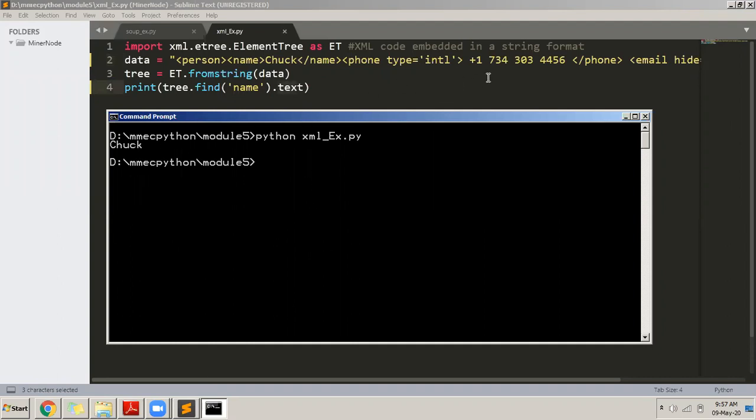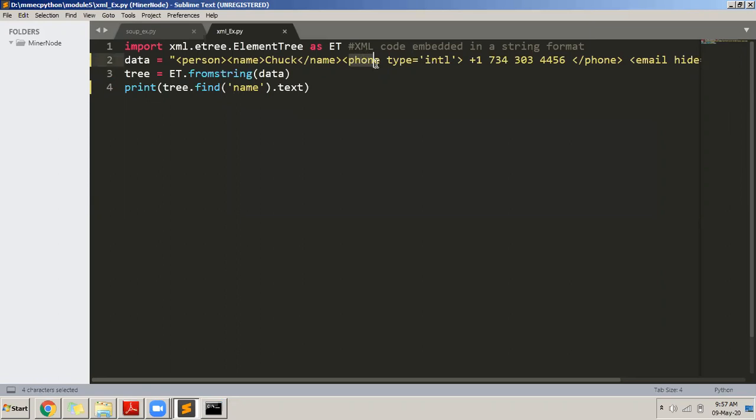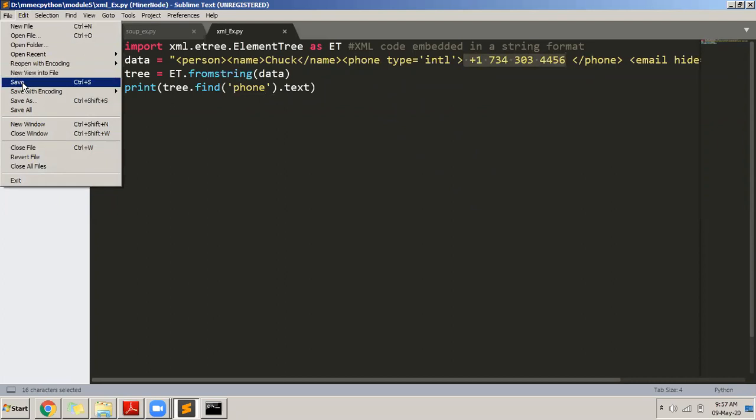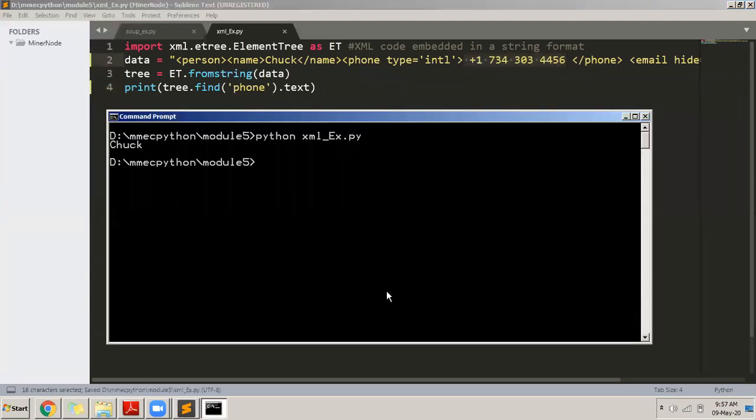Similarly, if you want to display the phone number, okay, phone number is here. What is between the phone tag? +1734. If you want to display this phone number, you simply do: in tree, find the tag whose name is phone, dot text. So it will give you the text which is between the phone tag and the slash phone. Whatever text is in between, it will give you that. File, save. Now let us execute this program. So you can see that it displayed the phone number between the phone tag.